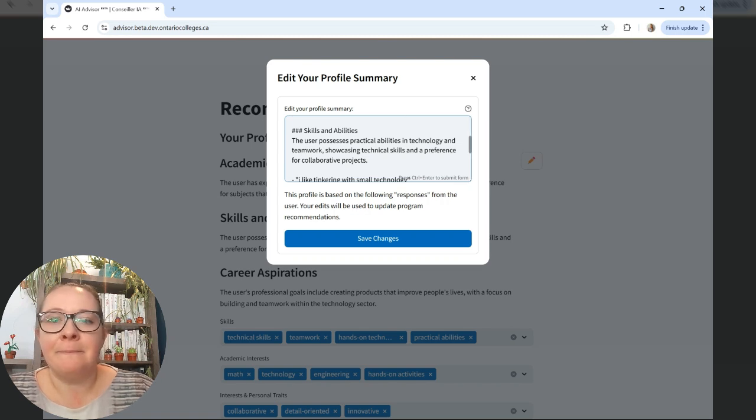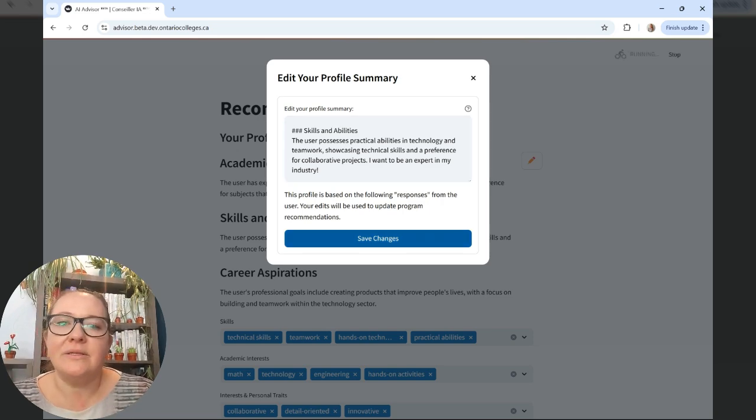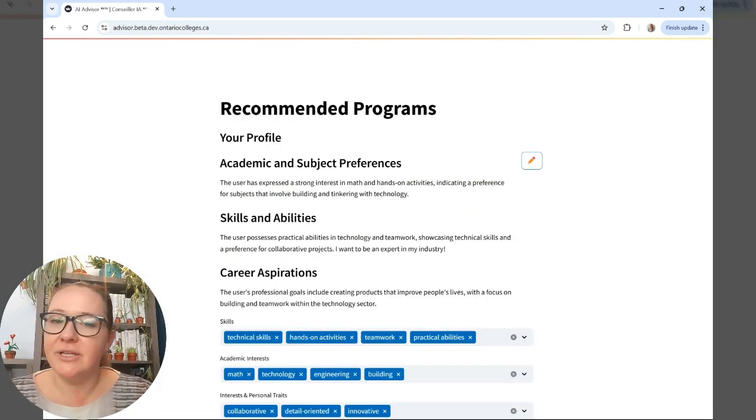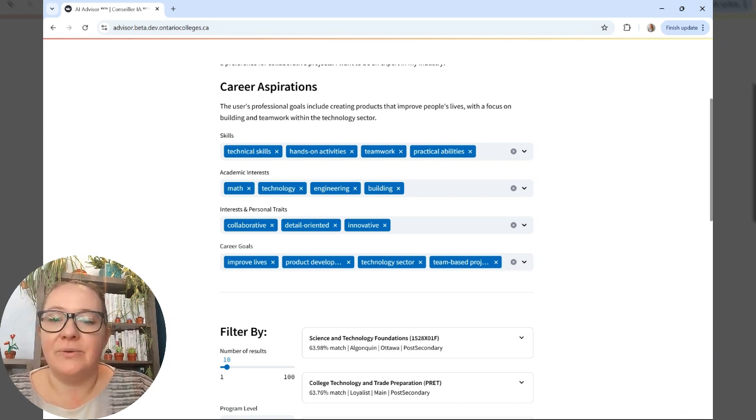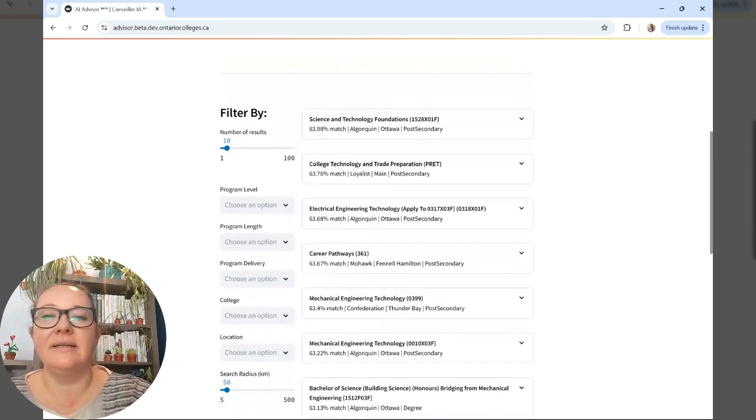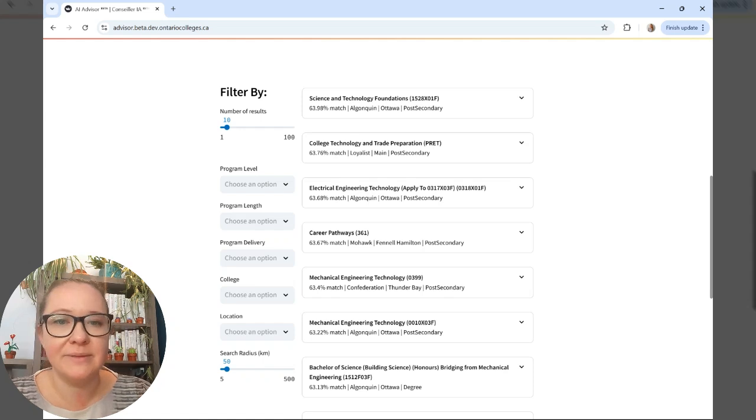So I can edit this. I can say preference for collaborative projects. I want to be an expert in my industry. So this allows the user to make any changes if there's anything missing or misinterpreted. It's also pulled out these existing skills, academic interests, career goals, which you can also remove or add some new ones.